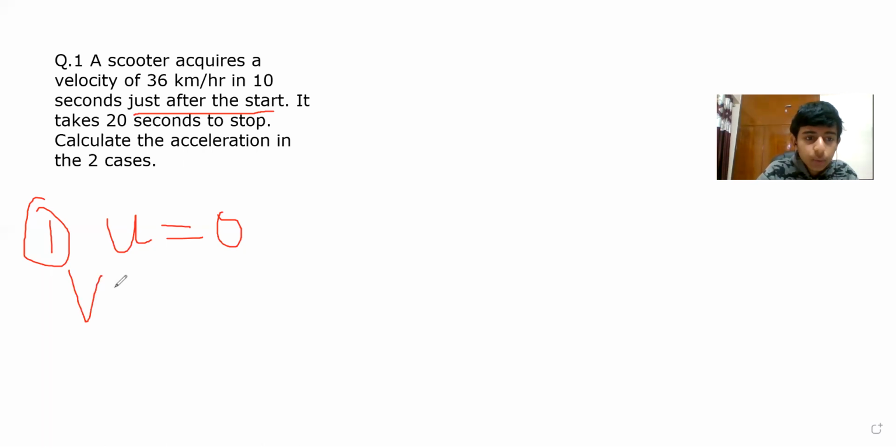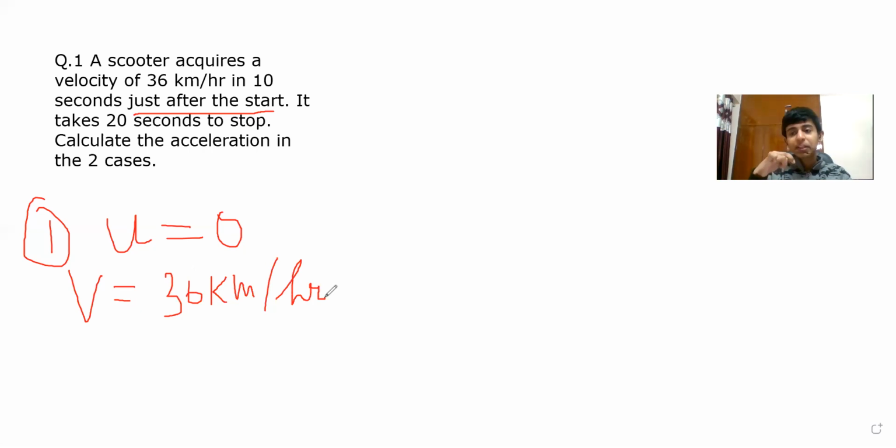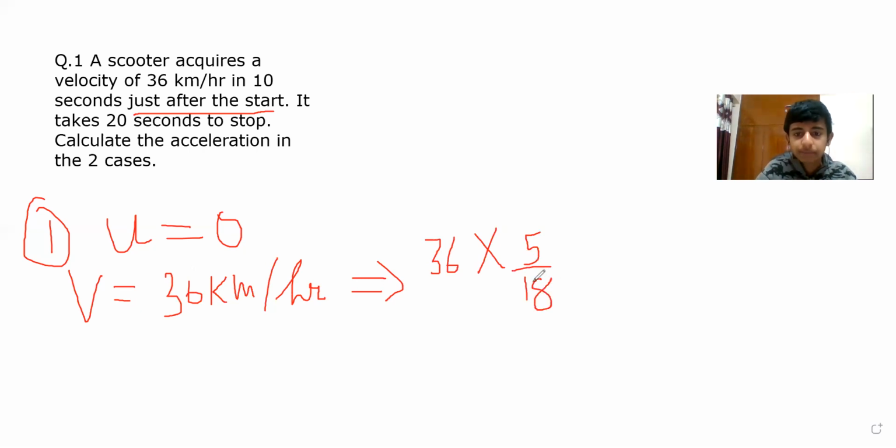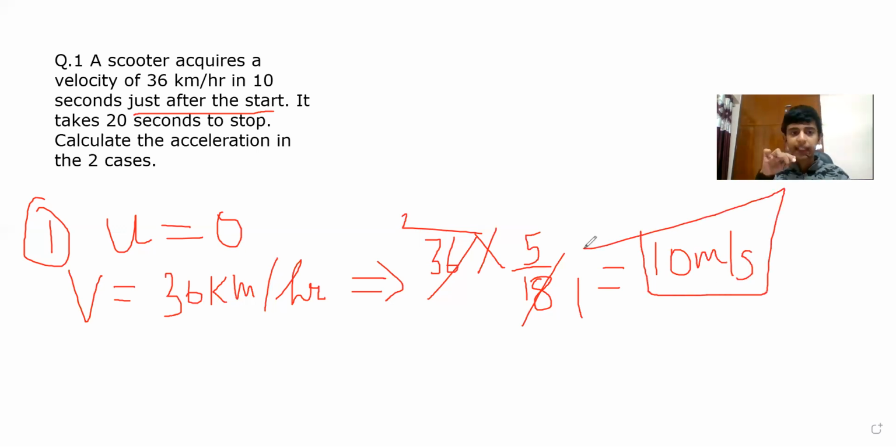So V is equal to 36 kilometer per hour. It is better to convert it into meter per second because the time is given in seconds, right? So how do we convert? I told you in my previous videos. Multiply by 5 upon 18. 18 ones are 18, 18 twos are 36, so we get 2 and 5, 10 meters per second. This is your final velocity in meters per second.